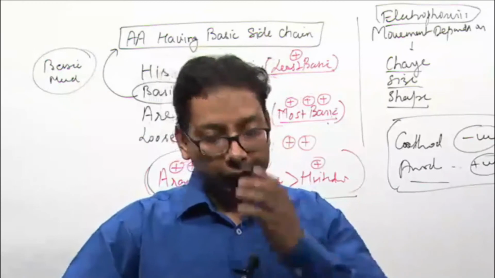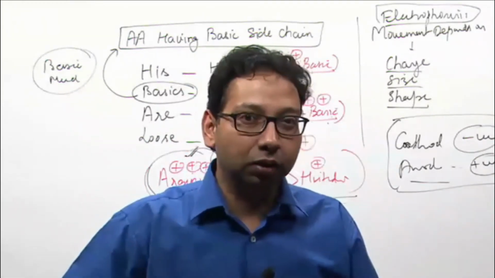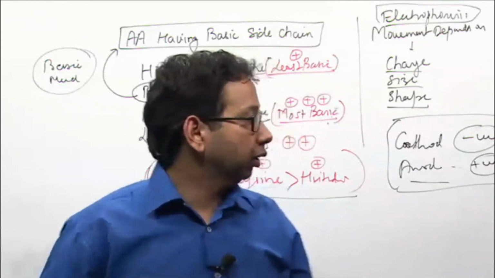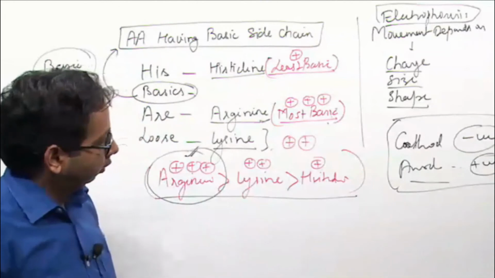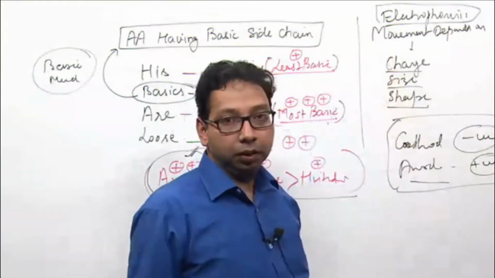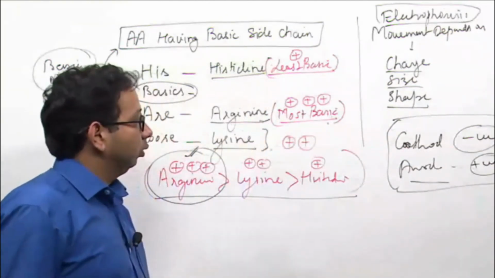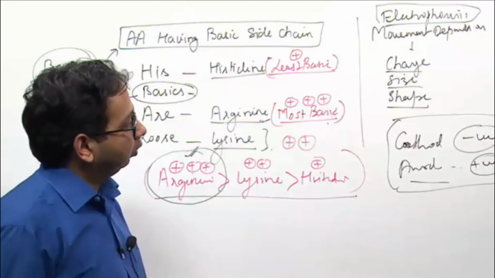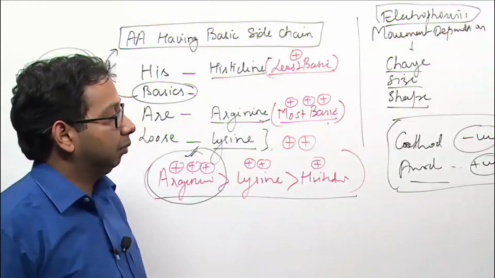Usually four options are given in which the movement depends mainly on charge. So whenever questions are asked on the movement of amino acids, you will consider charge. Clear? But actually movement depends on charge, size and shape. Definitely you don't know about size and shape yet, so usually questions are given in which movement is mainly determined by charge.